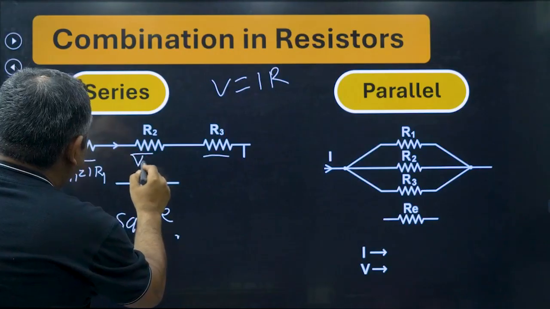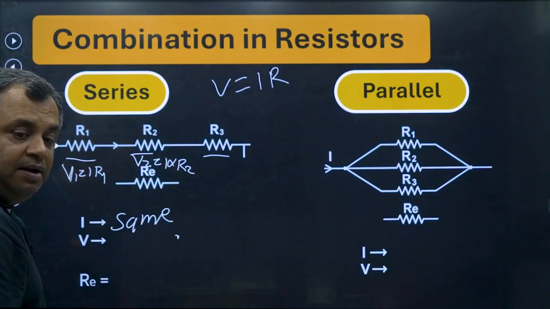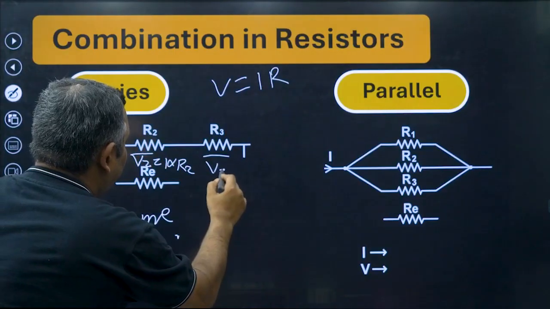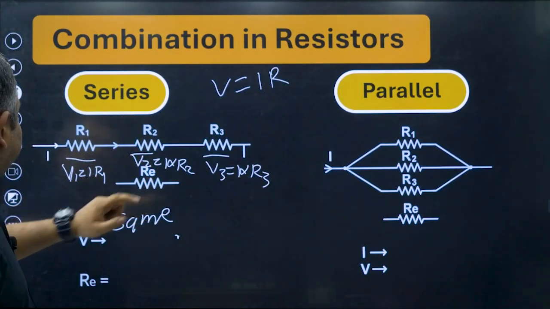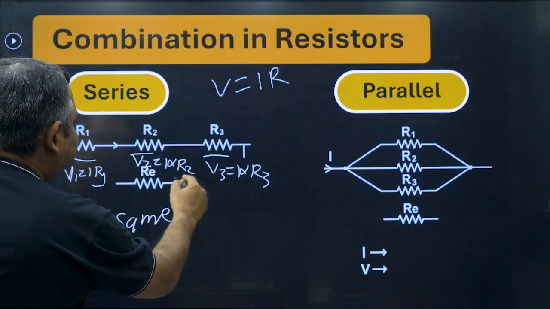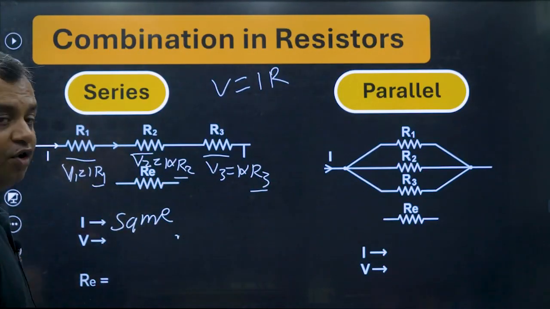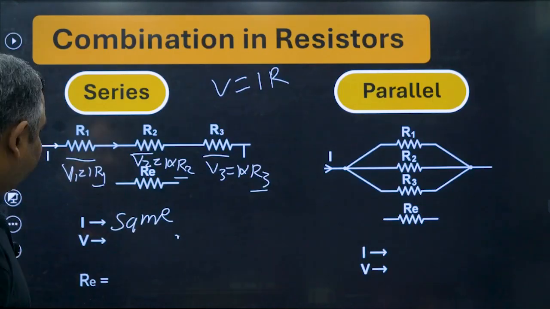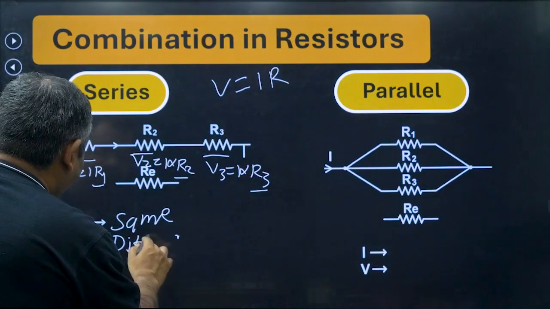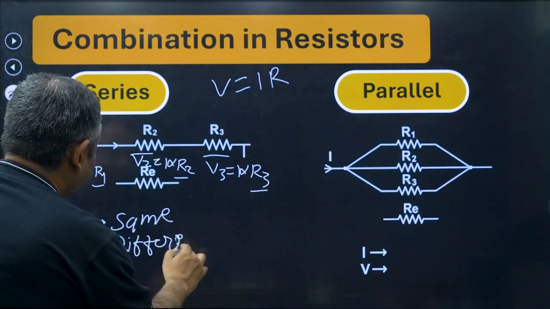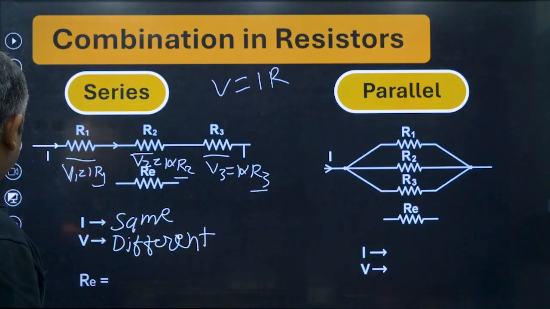V2 would be I into R2. V3 would be I into R3. You see, I is the same, but because the resistances are different, each one of them gets a different potential difference. So voltage is different. Remember this: in series, current is the same, voltage is different.